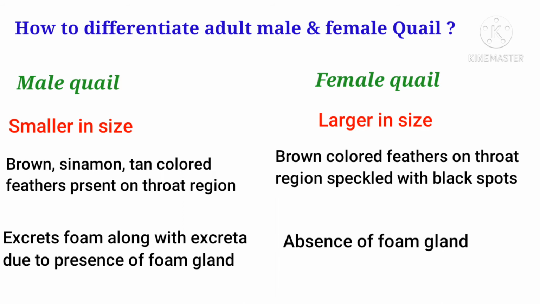So the next, how to differentiate between the adult male and female quail. Male quails are smaller than female quails. They have brown, cinnamon, tan colored feathers present on the throat region, but females have brown colored feathers on the throat region speckled with black spots. I will show you in the picture. And the male quail excretes the foam along with the excreta due to the presence of foam gland. And these foam glands are absent in case of female bird. These foam glands act as important media for the sperms, and also they maintain the pH of the sperm. That's why they are present in the male bird only, not in the female.